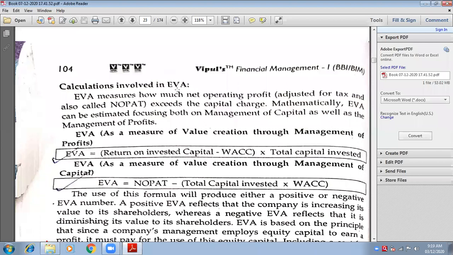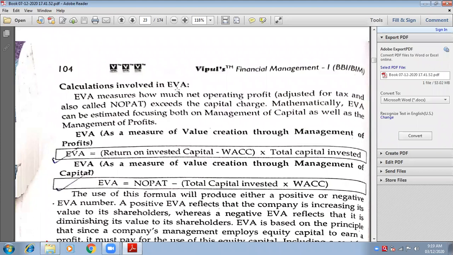You agree with this? Equity are the real owners of the company. So how much equity earns, how better equity earns, depends on how the company earns.